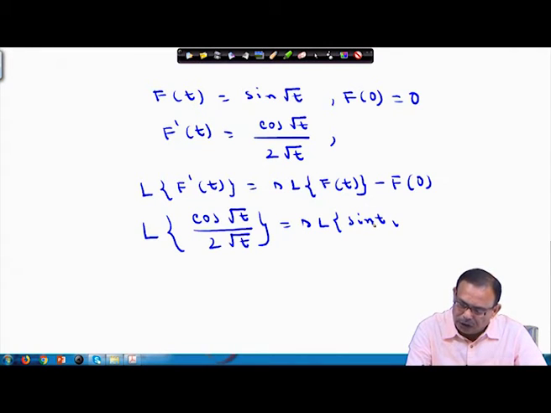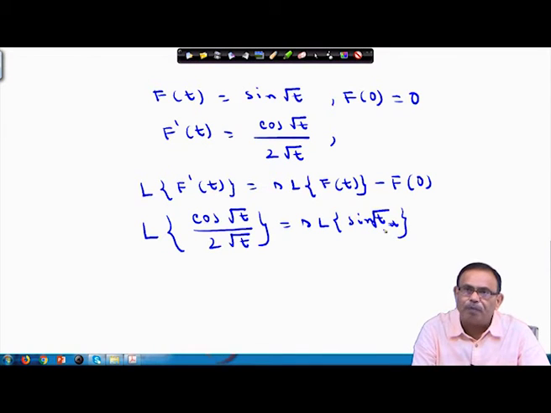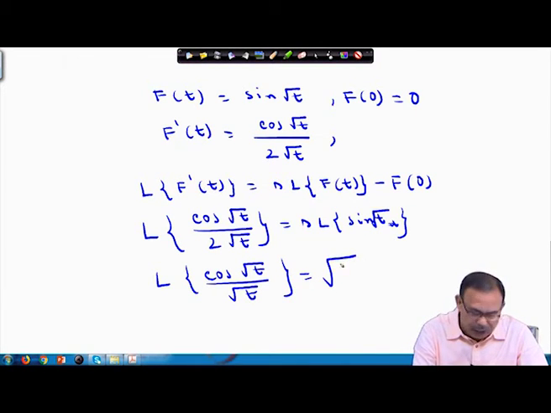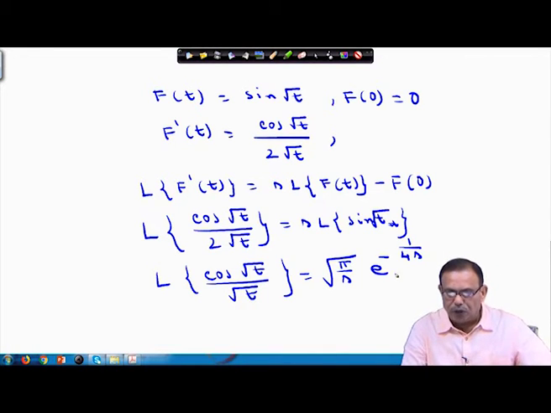This f 0 is 0, so this term will not be there. Once I write this, I know the value of Laplace transform of sin root t, we did it earlier. So, Laplace transform of cos of root t by root t equals root pi by s, e power minus 1 by 4 s. This will be the result.